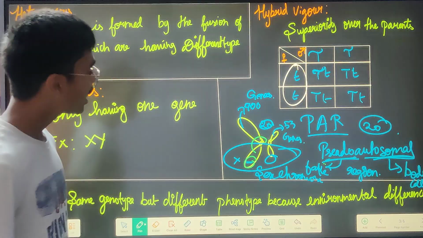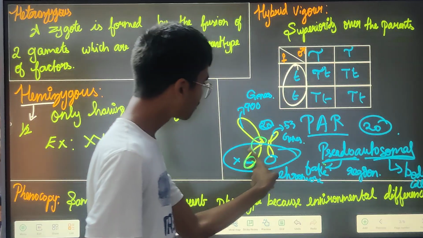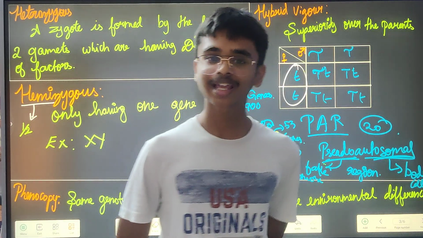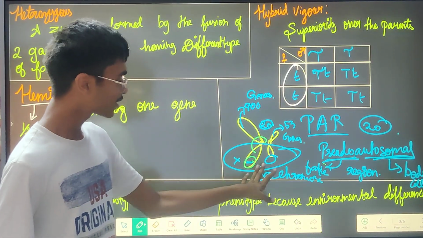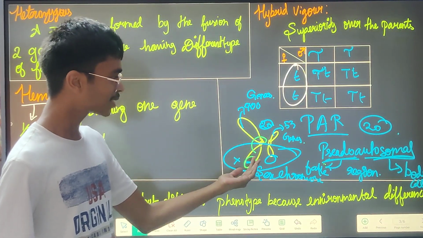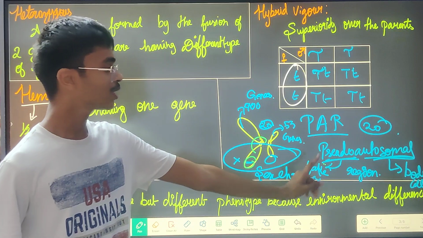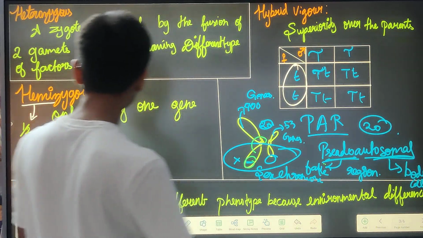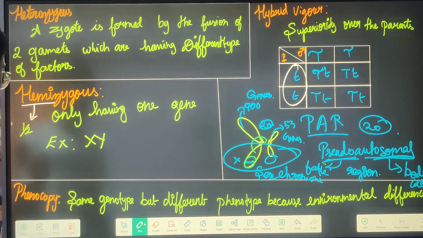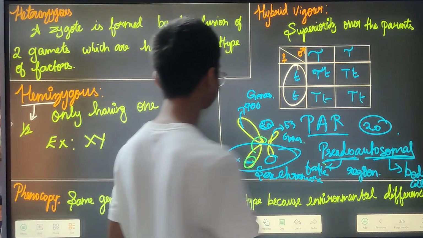And in this they have a region where both the genes are the same. So they cannot give it a name based on sex, because it is a sex chromosome and in that sex chromosome there is an exception. So that is why they have given the name based on the body cells, the body chromosome. That's it. Hemizygous means this. Now, what is phenocopy?